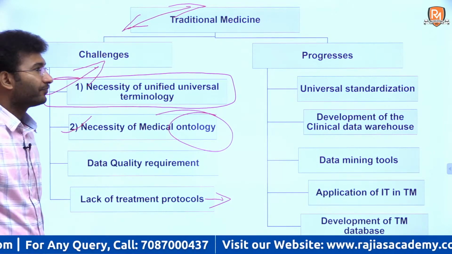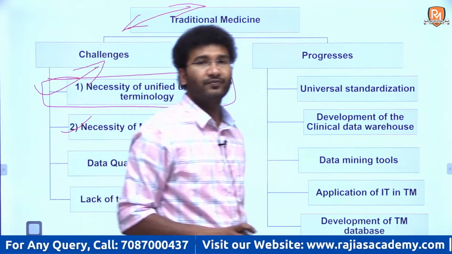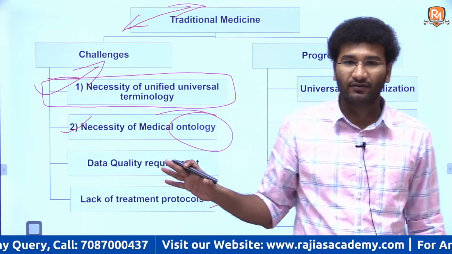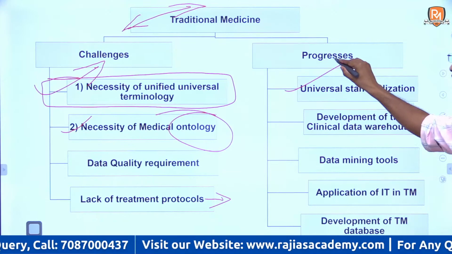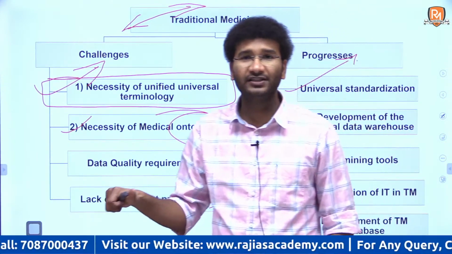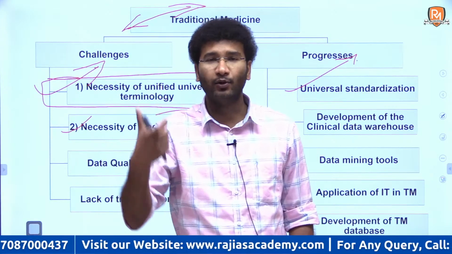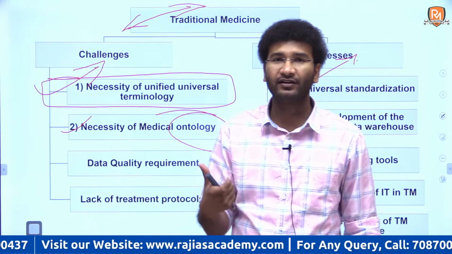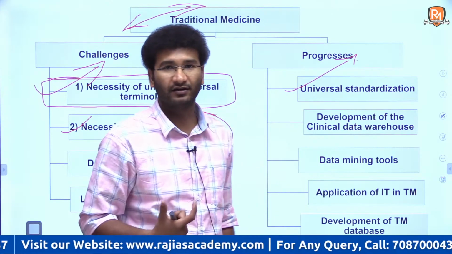Next, if you look into the progress, what are the areas in which traditional medicine can progress? Firstly, it is universal standardization, meaning as I told you, give a common terminology, common names, so that the books can be read in a proper way, and across the world the resources need to be conserved and resources can also be diversified, right?